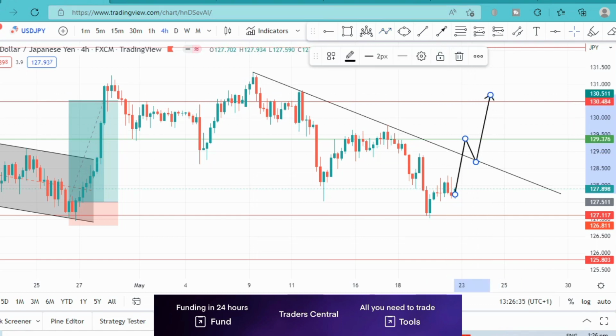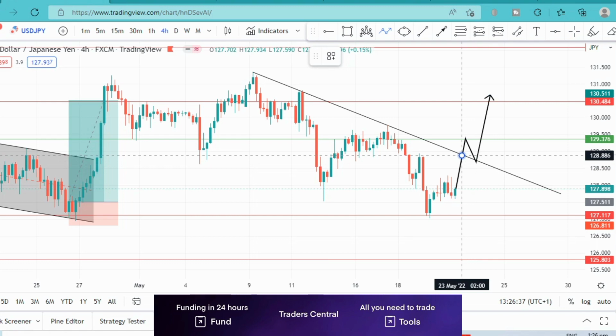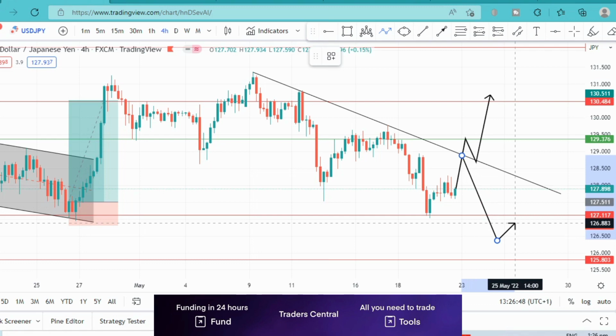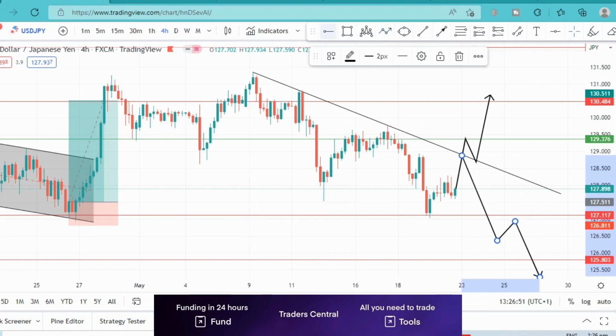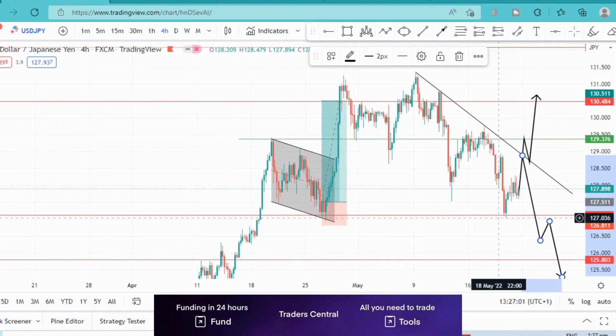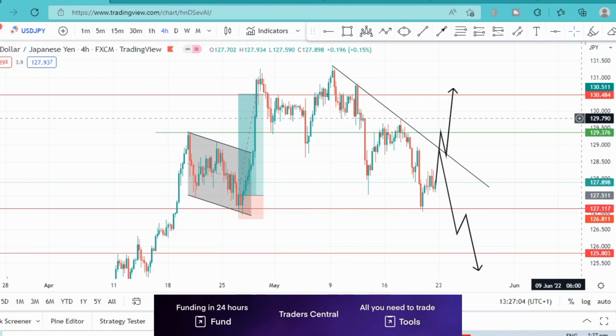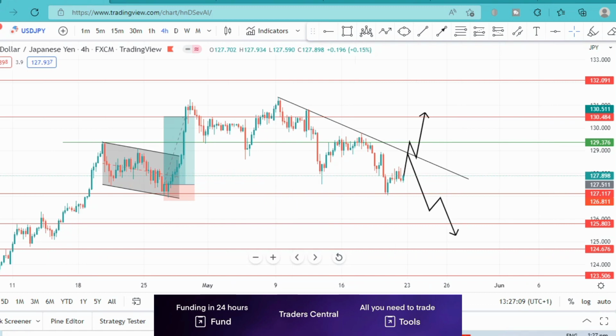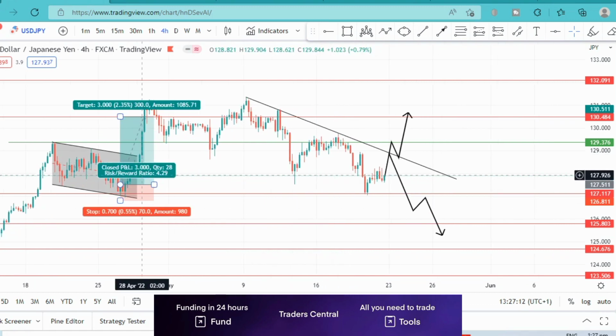If not, and price gets towards this trend line and gives us a sell signal, then you should be looking to sell back down to this area, or generally speaking, just wait until this support level around the 127 area is broken. Then you can decide to enter on a retest and take your trade to the downside. Again, that's what I'm looking at on USDJPY. Generally bearish, but there is still that bullish opportunity on the 4-hour time frame, as I've pointed out. So we just need to be patient with this trade as well.